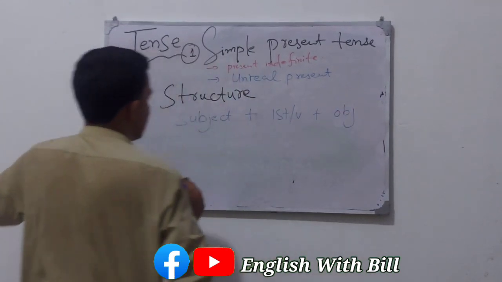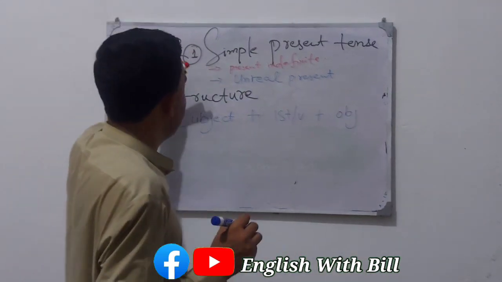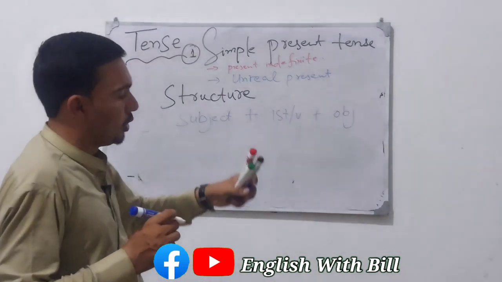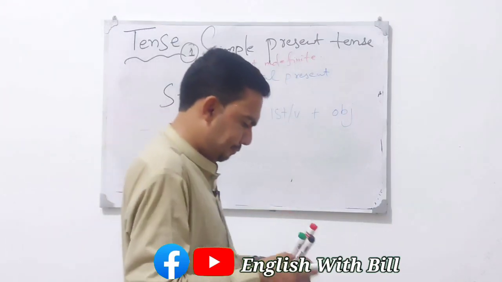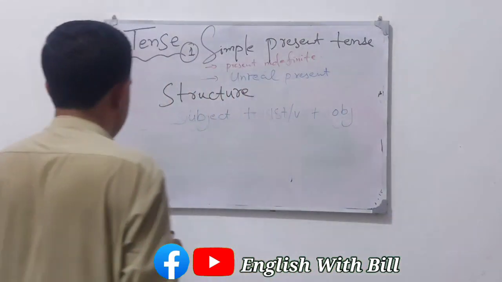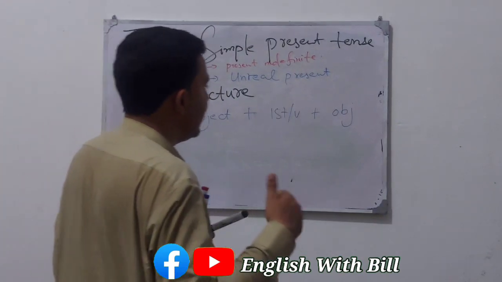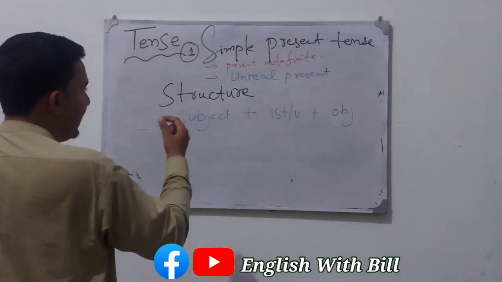This is the simple structure of the simple present tense: subject plus first form of the verb and object. Now further, we are adding something to make it clear.